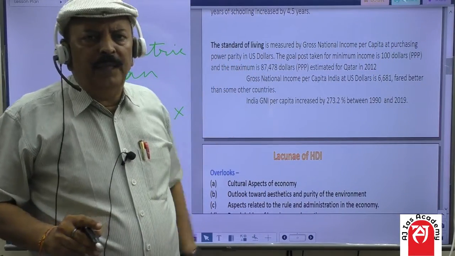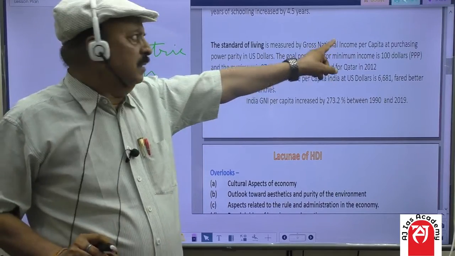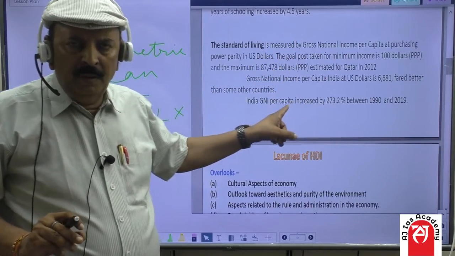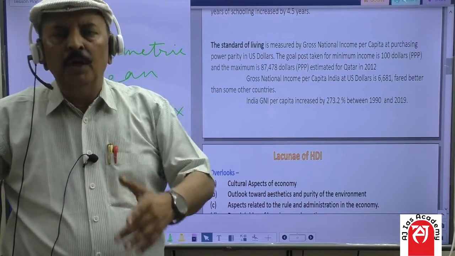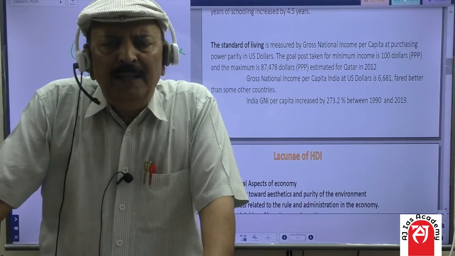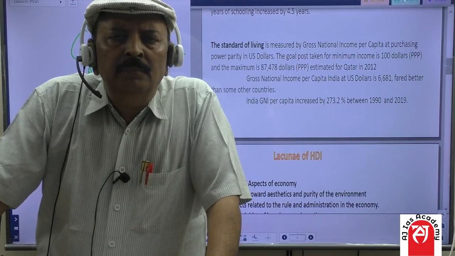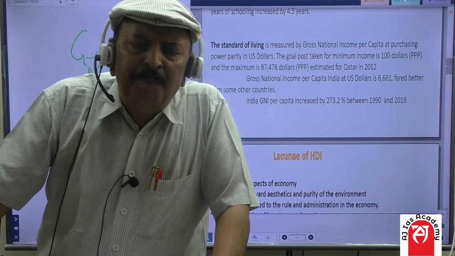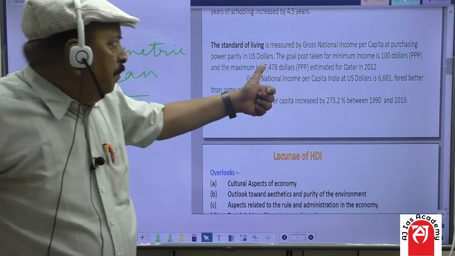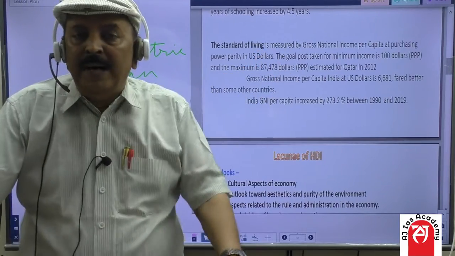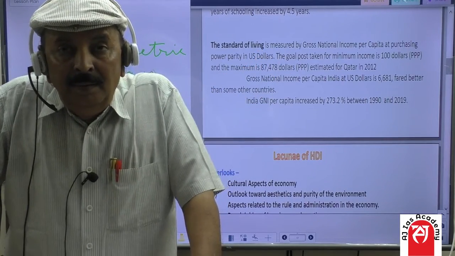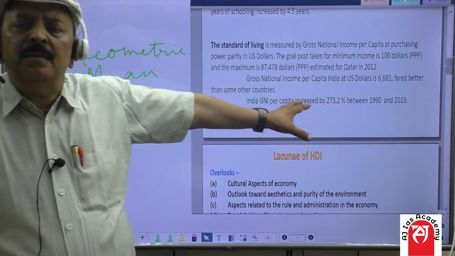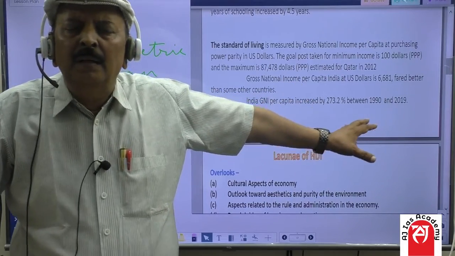The third point is that the standard of living is measured by gross national income per capita at purchasing power parity. I have told you there is a nominal GDP. Tomorrow I will give you a lecture on the topic related to nominal GDP, purchasing power parity, gross national income per capita. What is the national income? All these economic terms will be covered tomorrow.